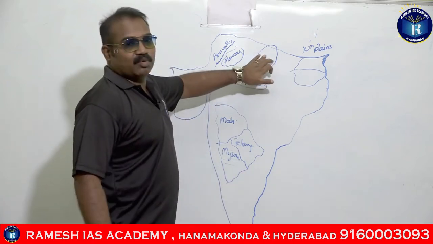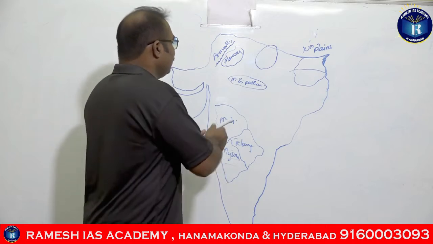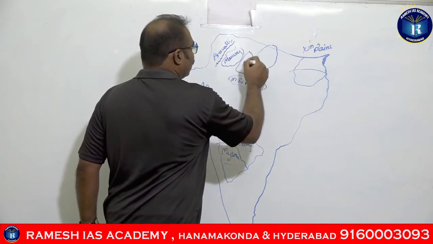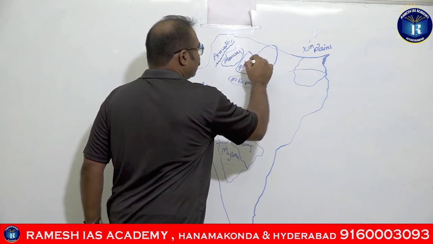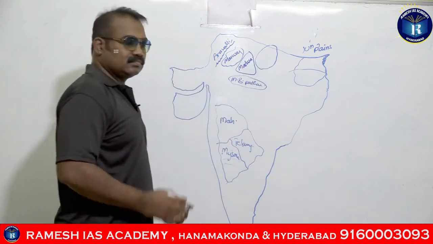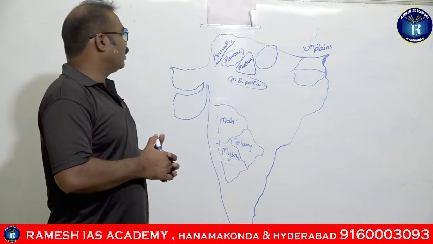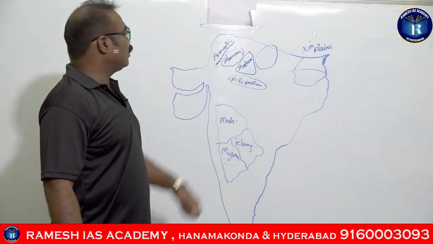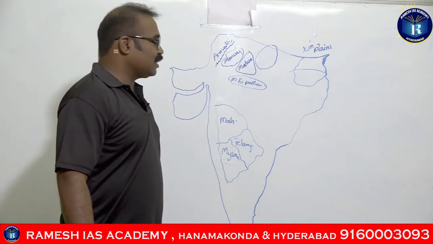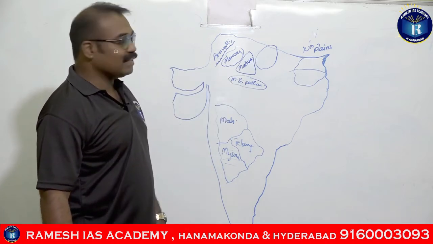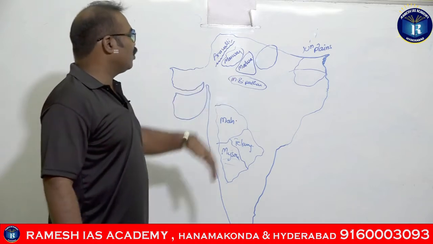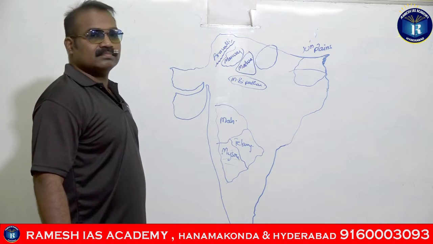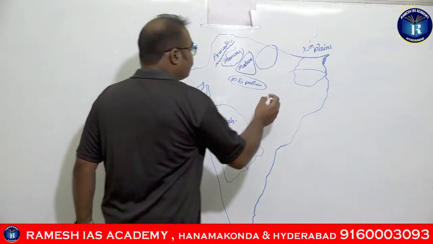So this is the Bundelkhand. In between these three you have a triangular plateau called the Malwa plateau. Within these three plateaus, the Marwar, the Madhya Bharat Pathar and the Bundelkhand, we have a triangular plateau called the Malwa plateau. Okay, and next the Bagelkhand.